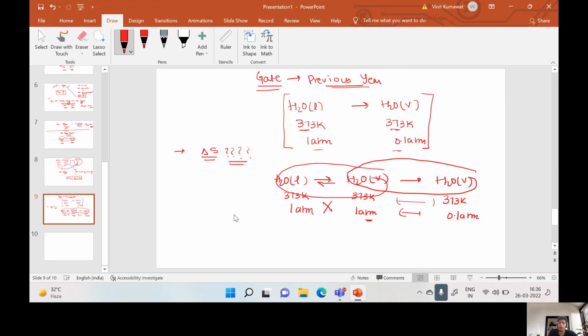We will calculate the entropy change for the first process by using the formula, enthalpy change of vaporization divided by the particular temperature, and the entropy change for the second process can be calculated by using nCv ln T2 by T1 plus nR ln P1 by P2. Since we are using pressure, we will convert Cv into Cp.